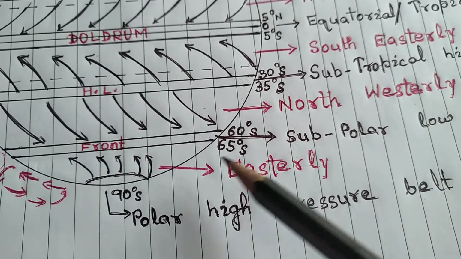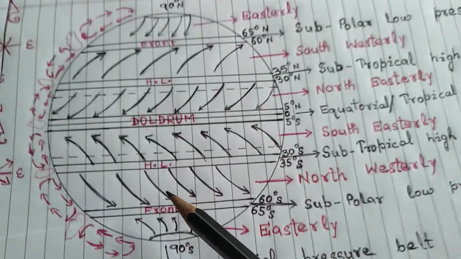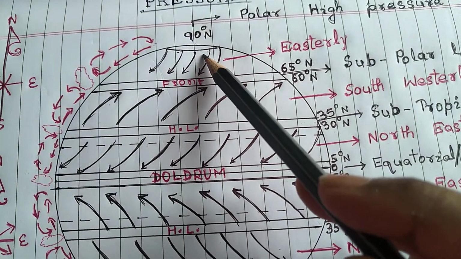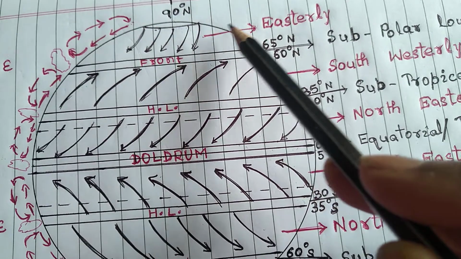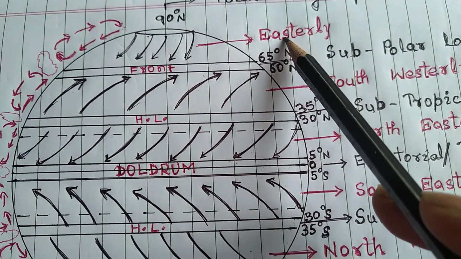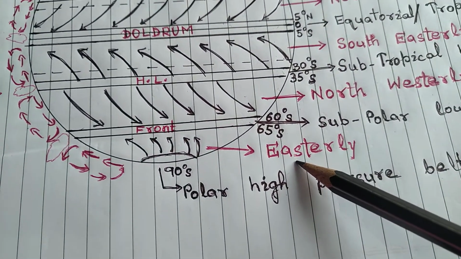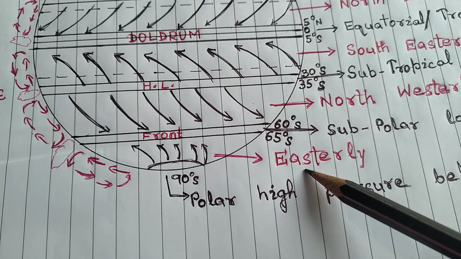Let us see about the polar region. From the pole, wind blows outward on both sides, so these winds are named easterly. In the north, it is known as easterly. Again, in the south also, it is known as easterly.